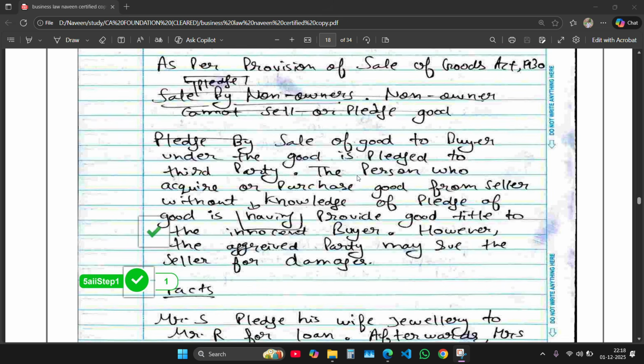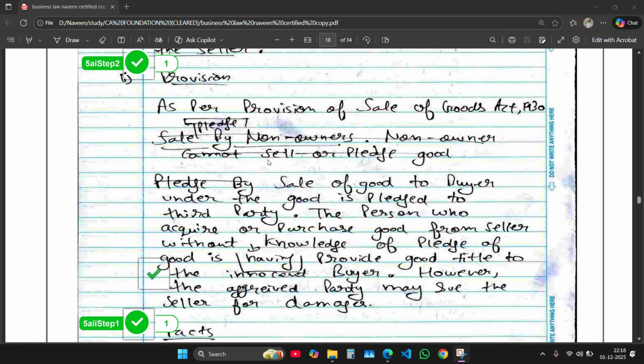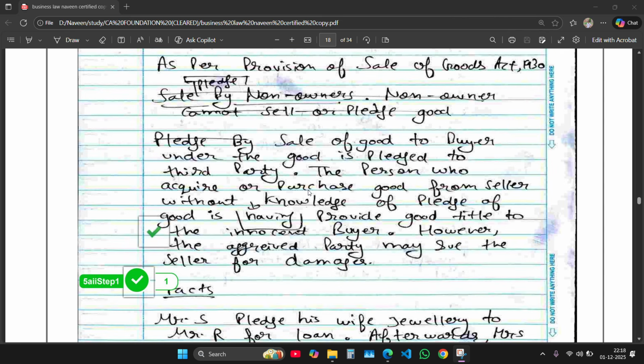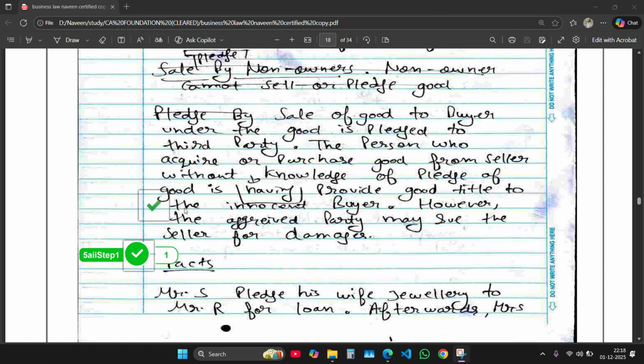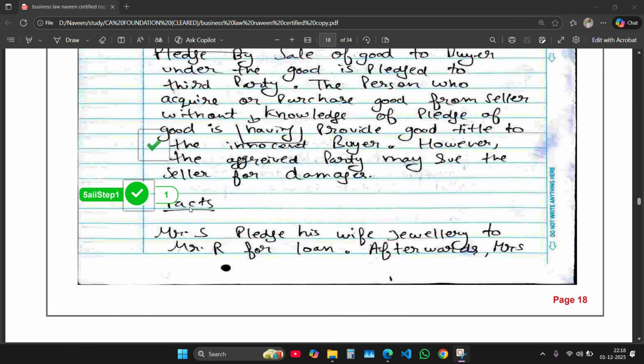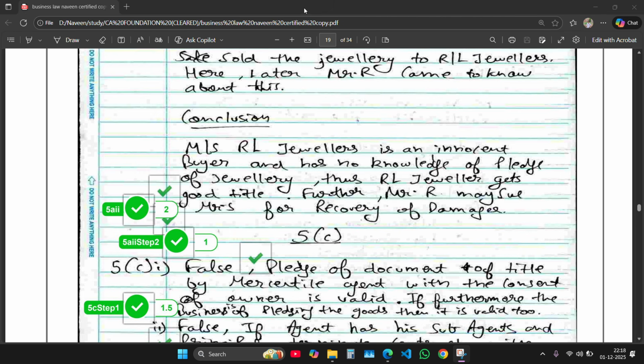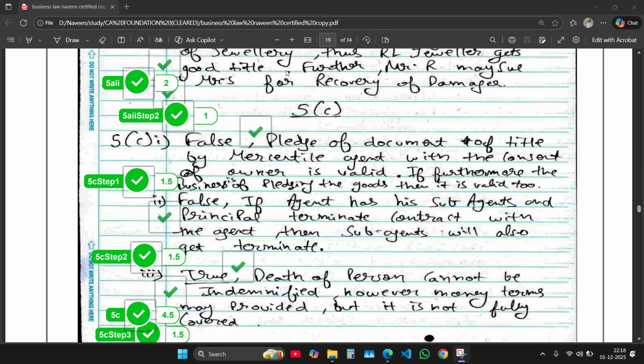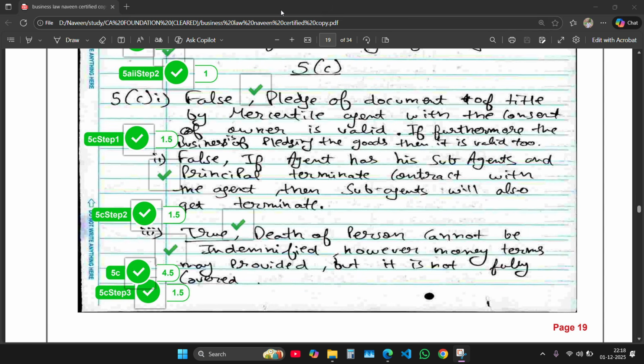So I just wrote the answer as much as I know. I wrote all. I was thinking that this question was going to be wrong, but still I got 1 mark, and the format was the same as before. First I write the provision, and then I write the facts of the case, and then I conclude it, and still I got marks. And then coming to the next question, that is 5C. This question was about true and false, and the question was from the Indian Contract Act. Here you can see I did not attempt any wrong answer. All my true false were right.